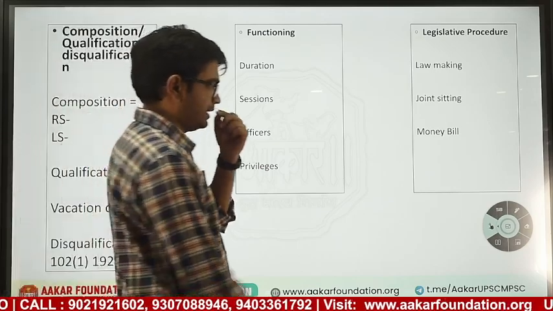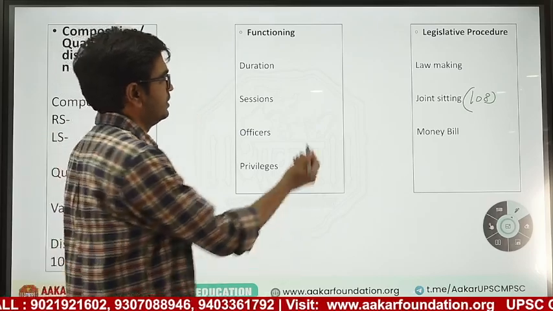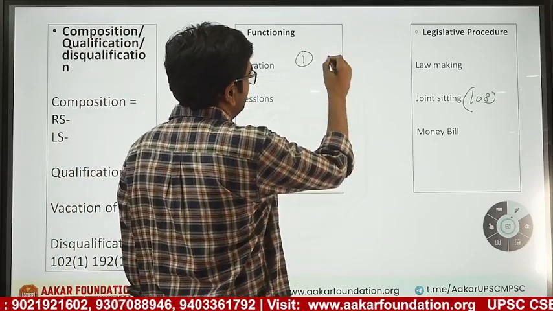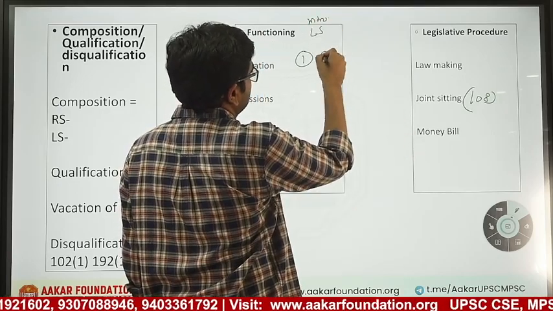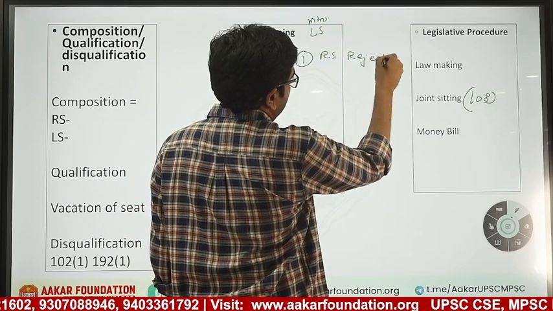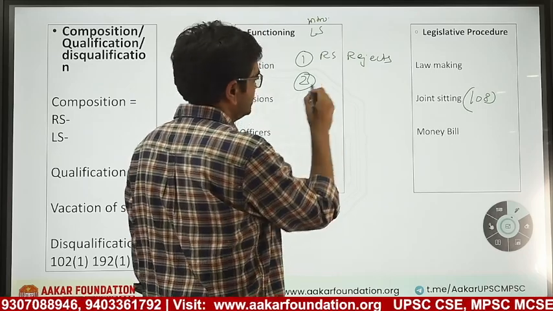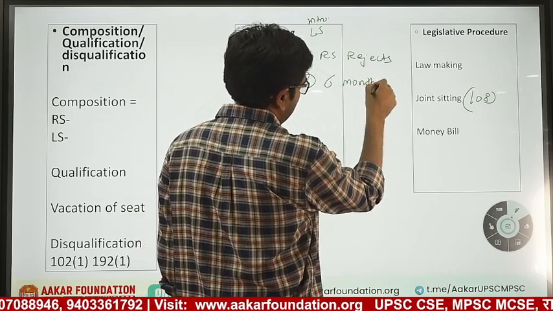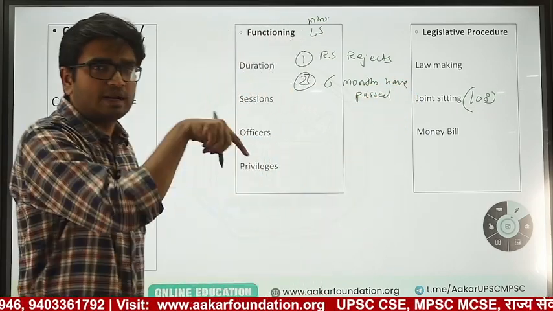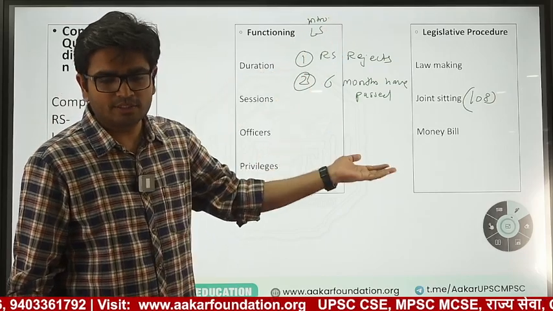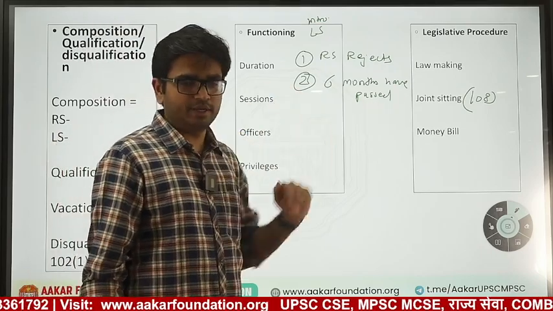Joint sitting. Article 108 mentions joint sitting. When will joint sitting take place? If, for example, a bill is introduced in Lok Sabha and the second house, Rajya Sabha, rejects it, then this is one condition for joint sitting. Both Rajya Sabha and Lok Sabha will sit together. Second condition for joint sitting: 6 months have passed after the bill was introduced in Rajya Sabha. It has passed from Lok Sabha, went into Rajya Sabha, and 6 months have elapsed, and still there is nothing on the bill. Then it can be a condition for joint sitting.